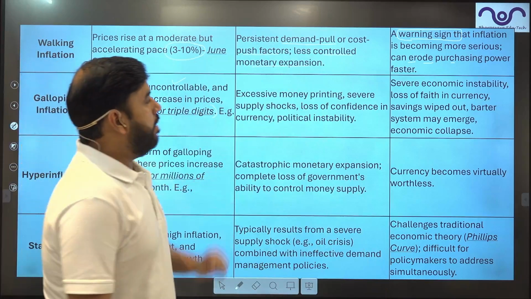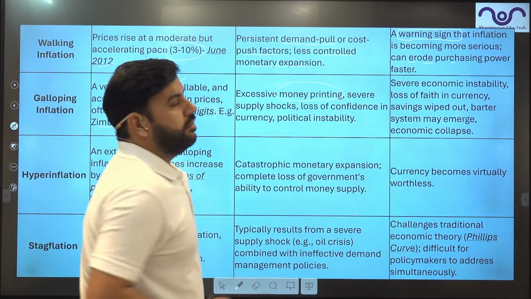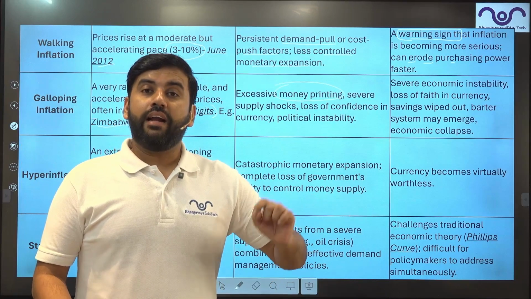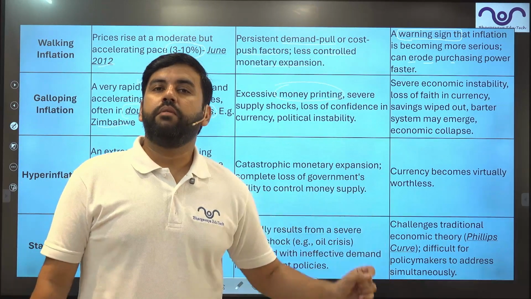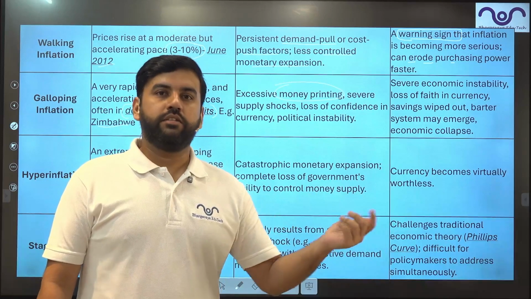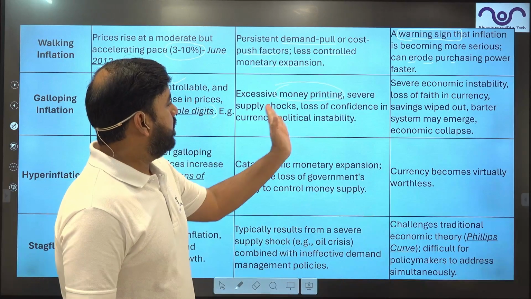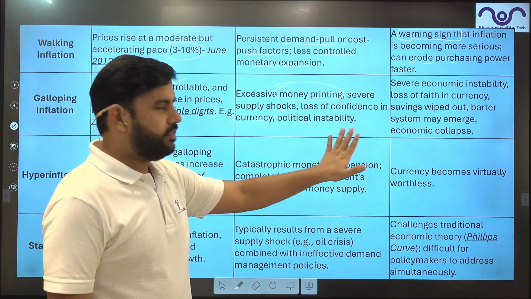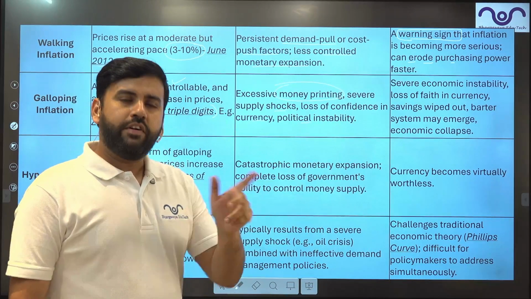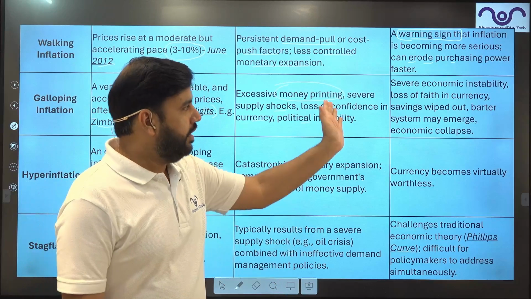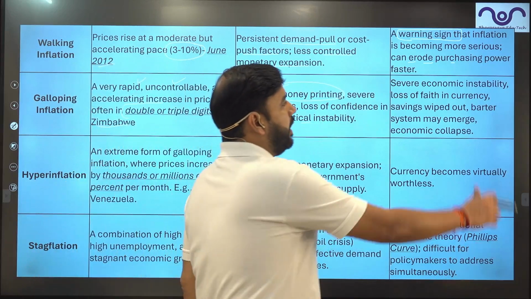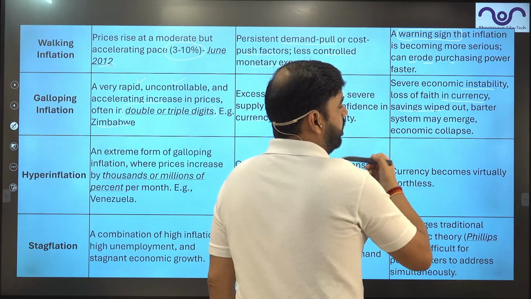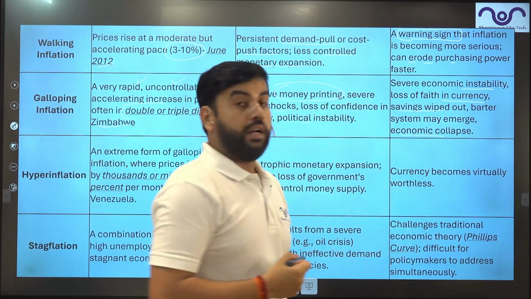Then why does it happen? Money printing. Basically, guys, if people have more money, they will buy more. But after some point of time, the supply will be fixed, so the prices will increase. Severe supply shocks, loss of confidence in the currency, political instability. In most of the cases, political instability is the one. Whenever a new leader comes to power, they face the same issue, right? Instability, loss of currency, savings wiped out, emergence of economic collapse.